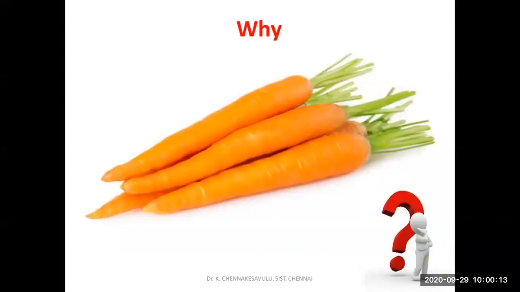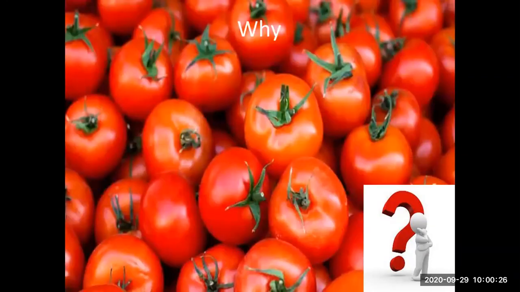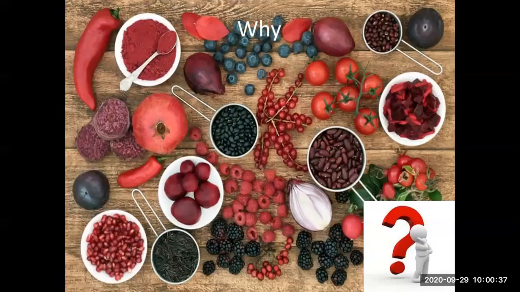And one more simple thing in our daily life: just see the carrots, they come in different colors, even in this orange color. So why? Our quantum chemistry will answer that. Even tomato, why is it in this color? Maybe a little variation will be there, but still why does it have those colors?